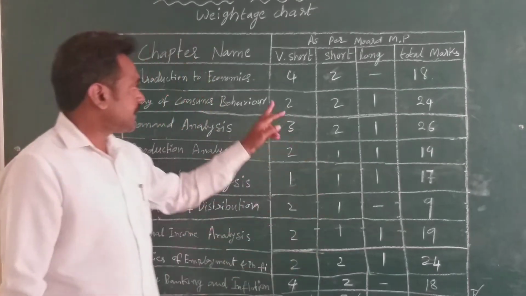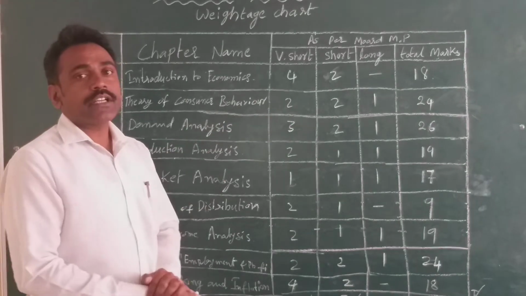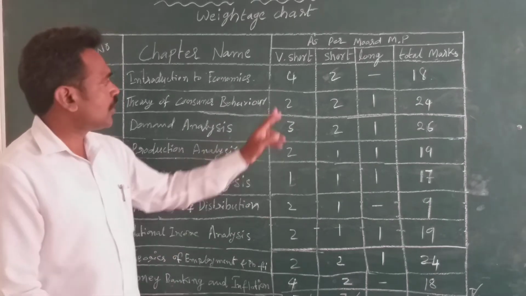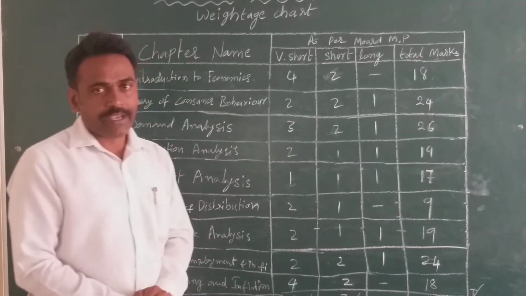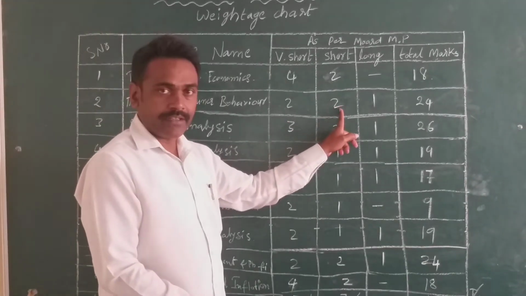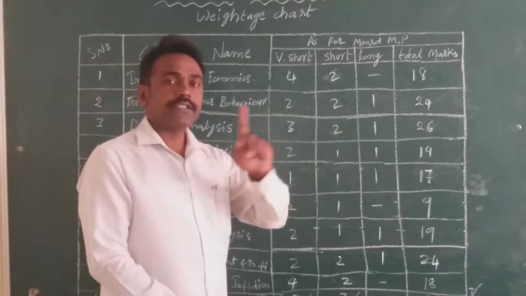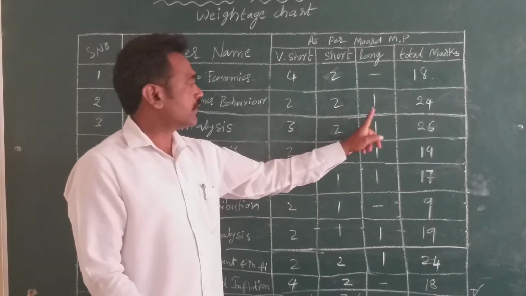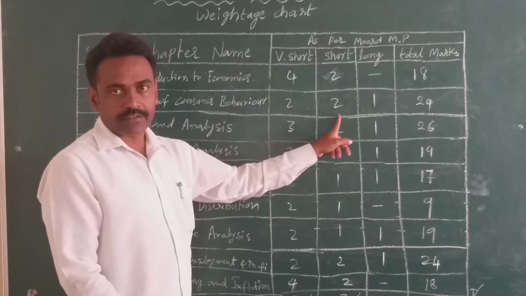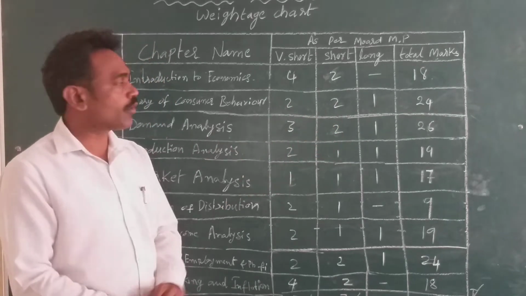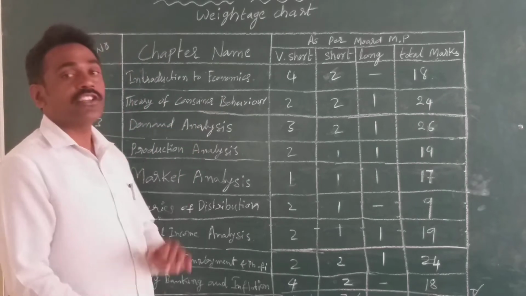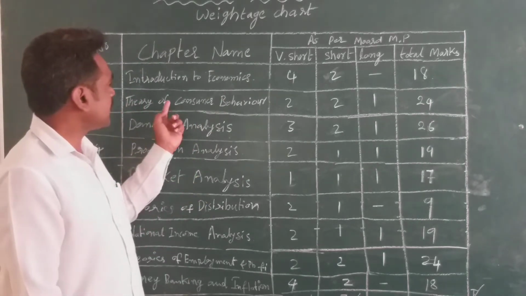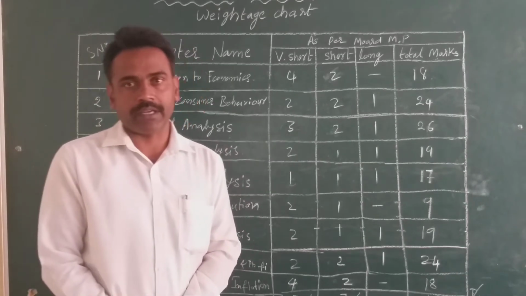Very short answers are 2 twos, that is 4, short answers are 5 marks each, so 10, and the long answer is also 10. 10 plus 10 is 20, 20 plus 4 is 24. It is the total marks from the second chapter.